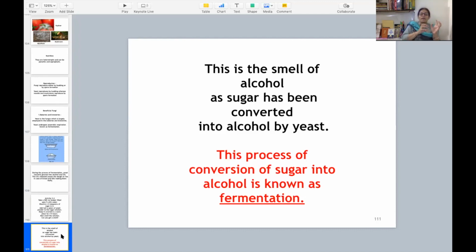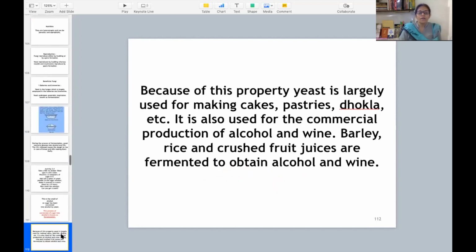So just to make you understand the process of fermentation, I have discussed all these activities with you. 2 activities: कि dough कैसे raise होता है, उसमें carbon dioxide की वजह से वो raise हो जाता है, और फर्मेंटेशन में alcohol form होती है, उसके लिए हमने sugar वाला एक activity किया. So because yeast can do fermentation, that is why yeast is largely used for making cakes, pastries, doklas, etc. And it is also used for commercial production of alcohol and wine.